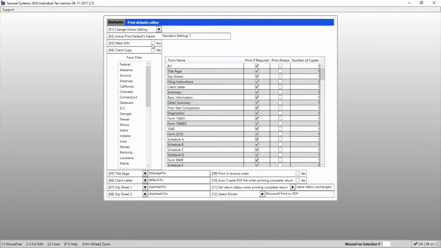Checking yes on line 3 will mask your client's social security number on the forms. And checking yes on line 4 will print out a watermark on the return that says client copy, so your client knows not to file that return.